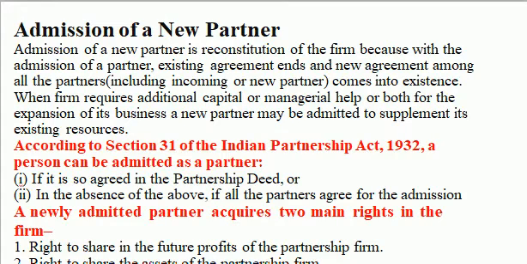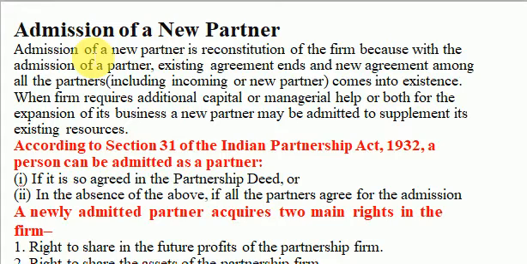Now, as you saw just now, there are five reasons why a firm is said to be reconstituted. And we are going into admission of a new partner as a complete chapter now. Let's see first what is the meaning of this word admission of a partner or a new partner. Children, if you remember, I told you that the minimum limit of partners in any partnership firm will be 2, and the maximum limit goes 50.